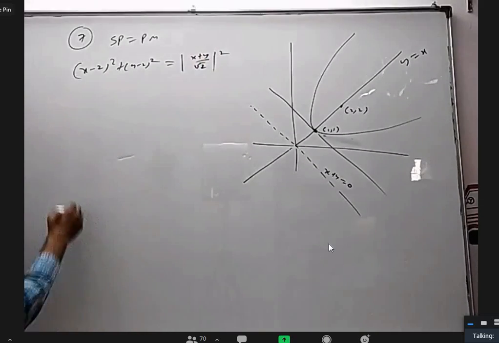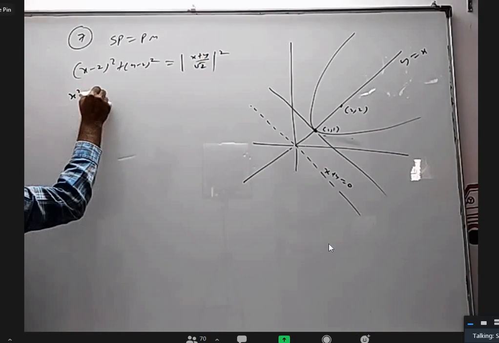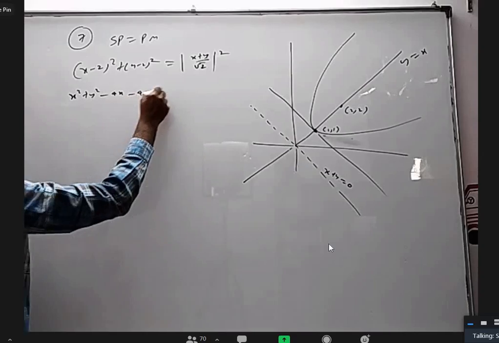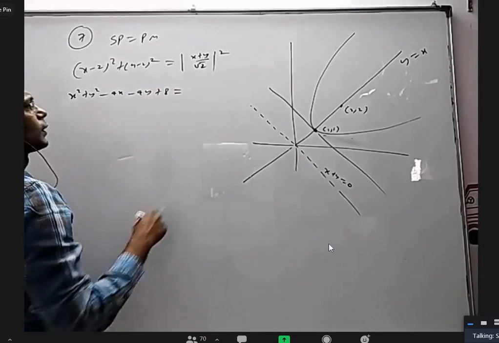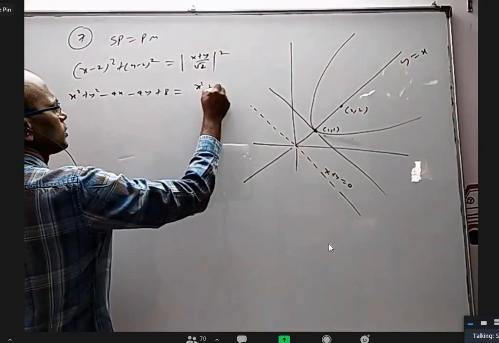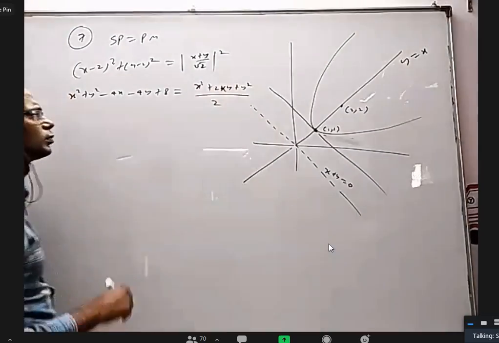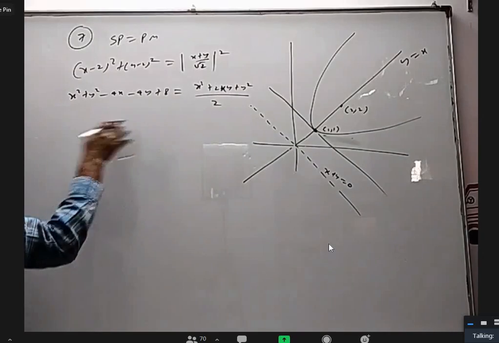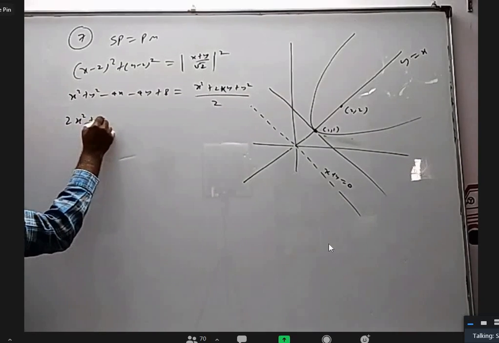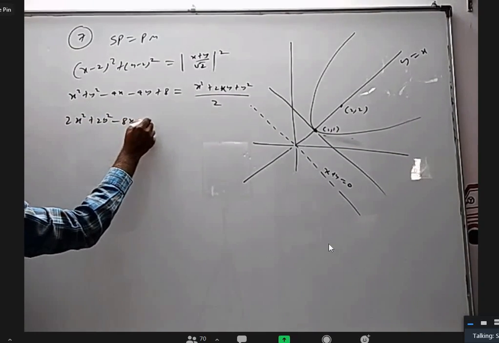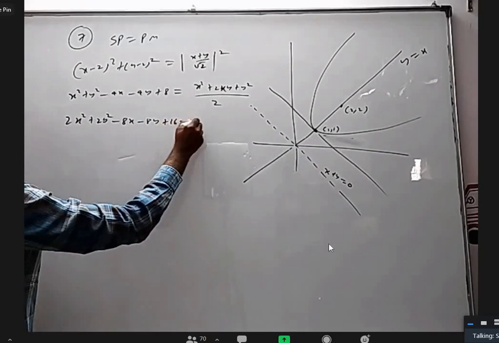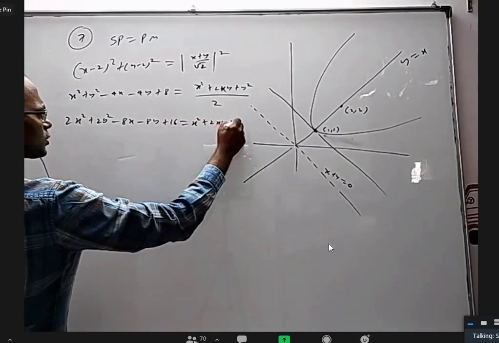whole square. X square plus y square minus 4x minus 4y plus 8 equal to x square plus 2xy plus y square by 2. I can bring the 2 here. 2x square plus 2y square minus 8x minus 8y plus 16 equal to x square plus 2xy plus y square.